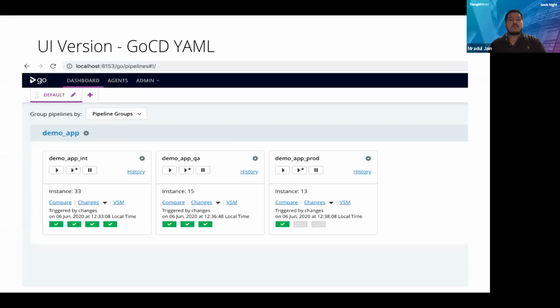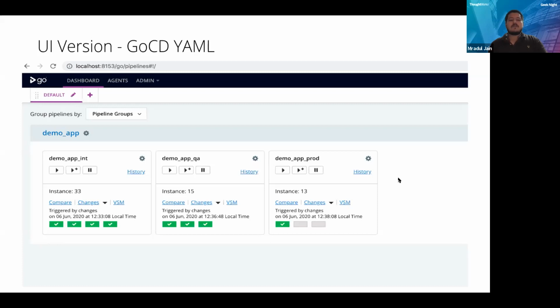So here in the screenshot, you can see there is a pipeline group named demo group. This demo group is not a pipeline name, it's a pipeline group name. We have defined a group of pipelines called demo app. Under this pipeline group, we have defined 3 separate pipelines, that is demo app int, demo app QA, demo app prod. So these are the 3 separate pipelines for a simple project. With the three pipelines, we want to segregate the pipelines in terms of environments. So we should be on the safe side and create a separate pipeline as per the requirements of each individual environment.